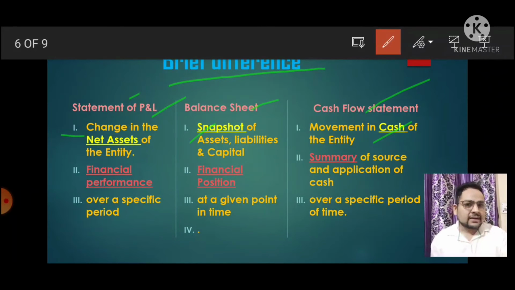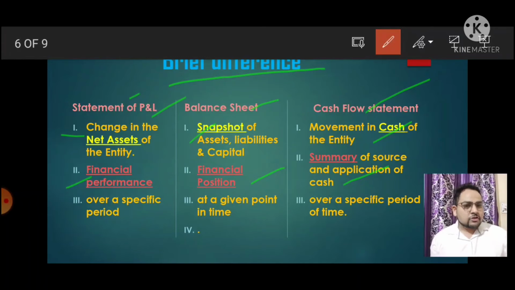As I said earlier, profit and loss helps us to understand the financial performance of the business, and the balance sheet helps us to understand the financial position of the business. And the third one, the cash flow statement, provides us the summary of cash. How much cash we need, how much cash we invested, all these details are given by the cash flow statement. Got that point? Good.